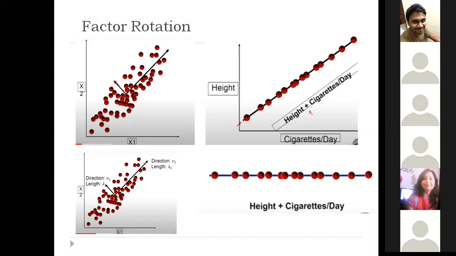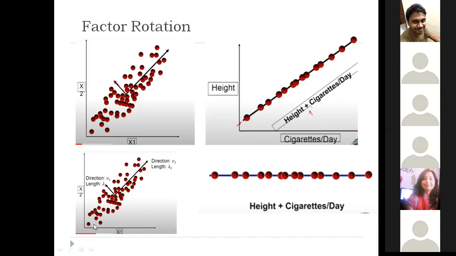See, there is a correlation between these two variables, and with height and cigarettes per day you have two variables in your data. But you can try to combine these two variables and convert them into one factor, one component, which can be used. For that you have to convert this two-dimensional data into a different form.